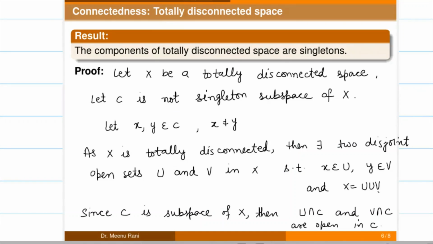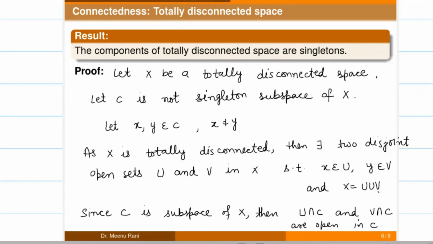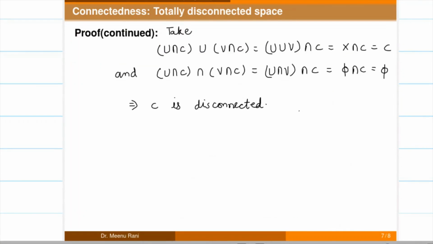So here we have taken C, which is not a singleton subspace of X. So if we are taking any subspace other than a singleton, that is a disconnected space.